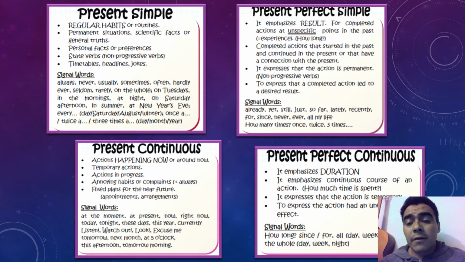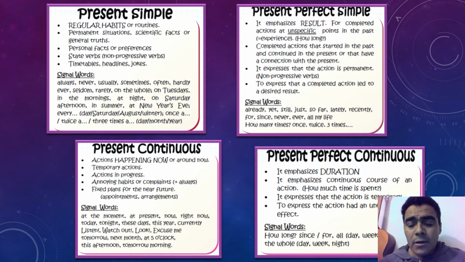For the present perfect, we use the verb have, or has, in positive, negative and interrogative sentences, plus the past participle verb. Remember that we have to know all the past participle forms of the verbs, because we sometimes make the mistake of using the past form.